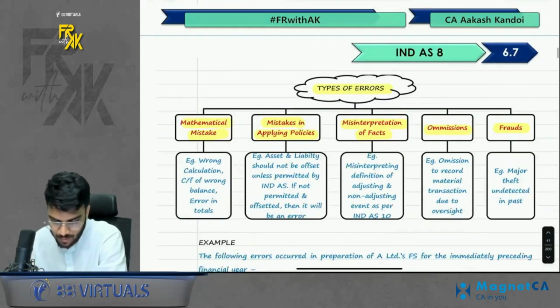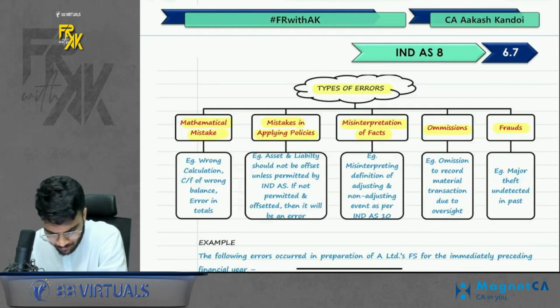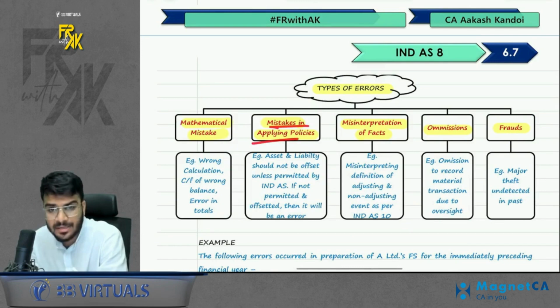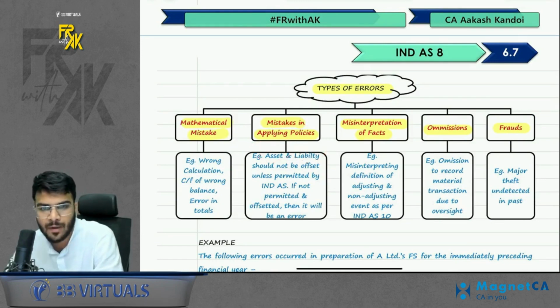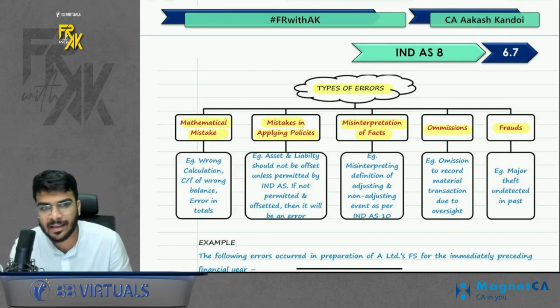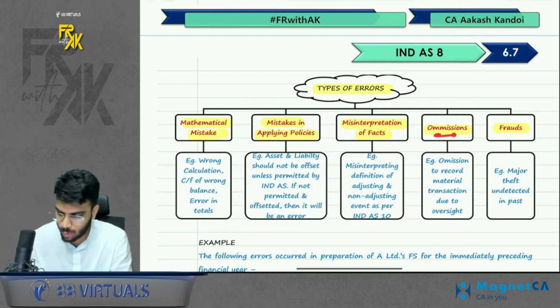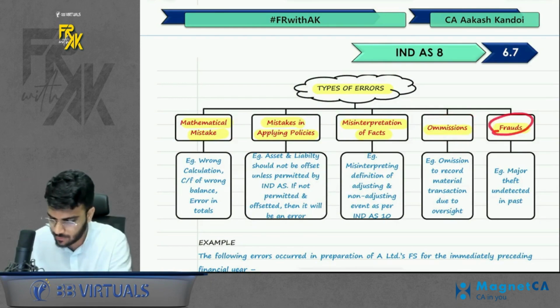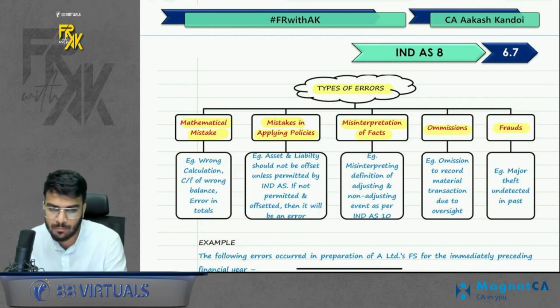Five types of errors are there. First is mathematical mistake. Self-explanatory. You have got the amount wrong. Second is mistakes in applying policy. An example is given: assets and liabilities should not be offset unless permitted by Ind AS, but still you offset an asset and liability. Misinterpretation of facts: you treated an adjusting event like a non-adjusting event or vice versa. Omission: forgot to record a particular transaction. Fraud, which you came to know about later on.